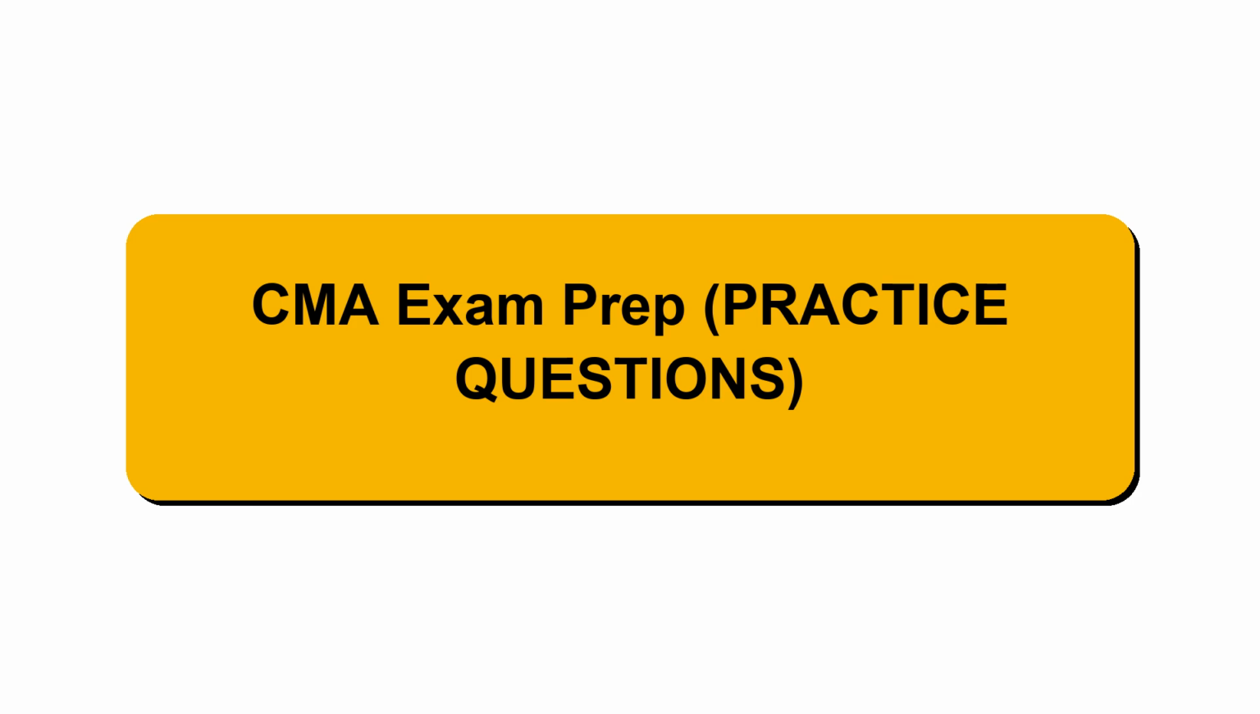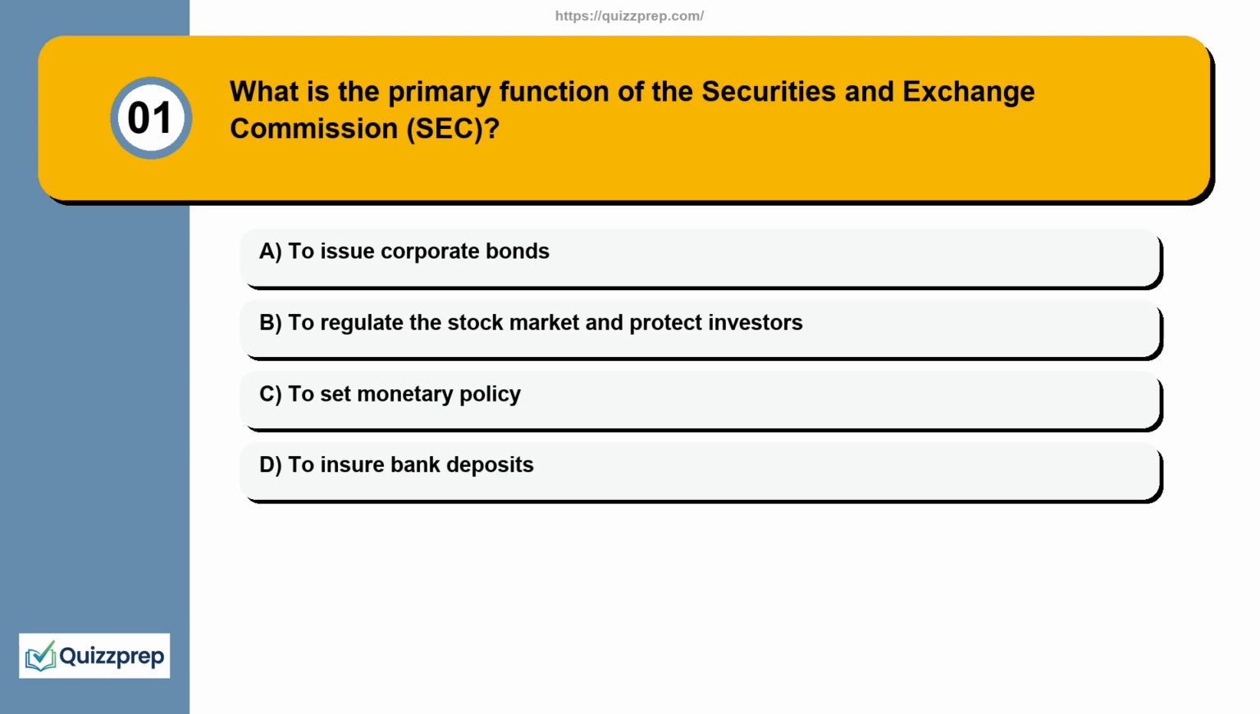Let's begin. Question 1. What is the primary function of the Securities and Exchange Commission, SEC? Here are your options. Option A. To issue corporate bonds. Option B. To regulate the stock market and protect investors. Option C. To set monetary policy. Option D. To ensure bank deposits.